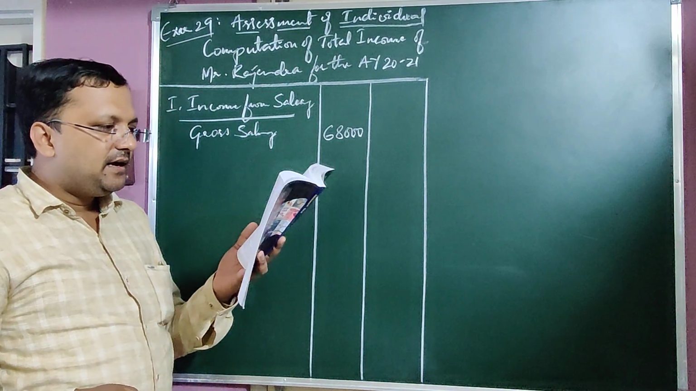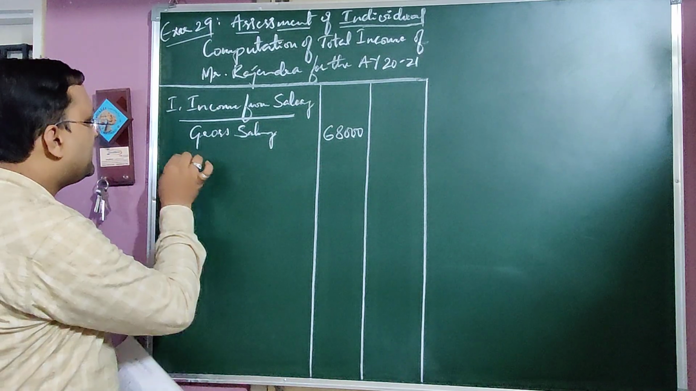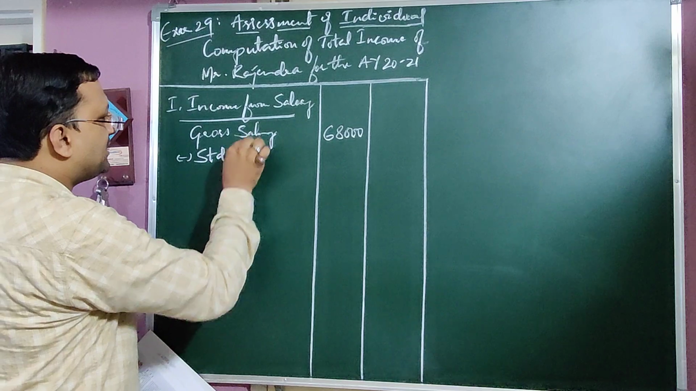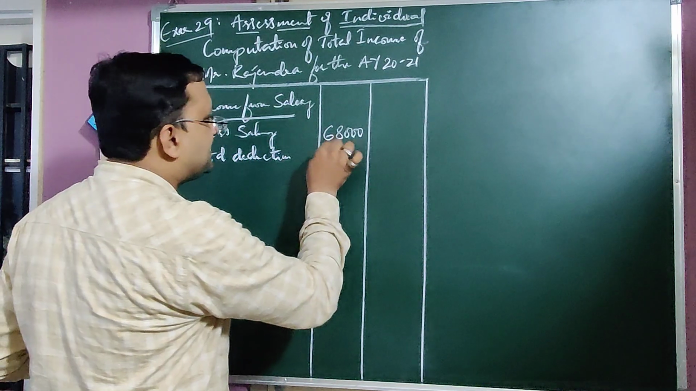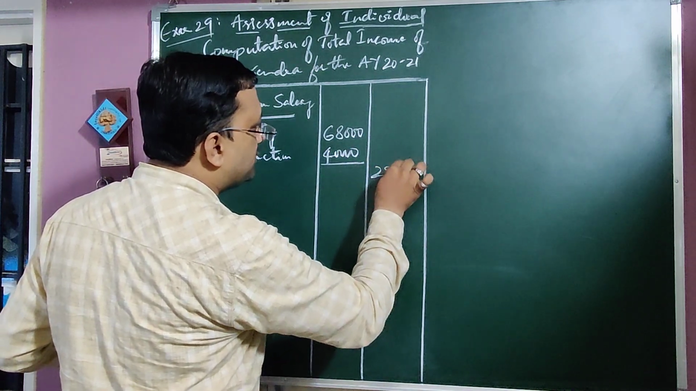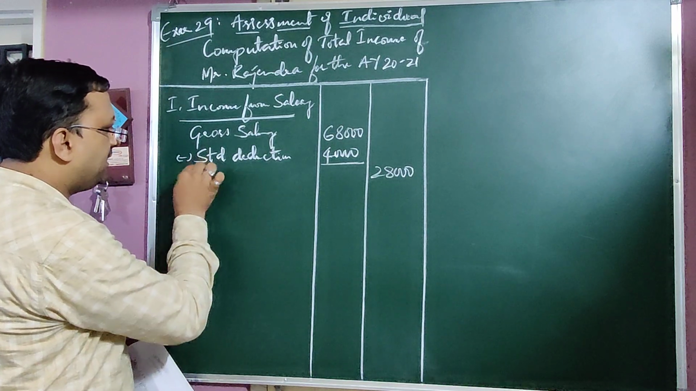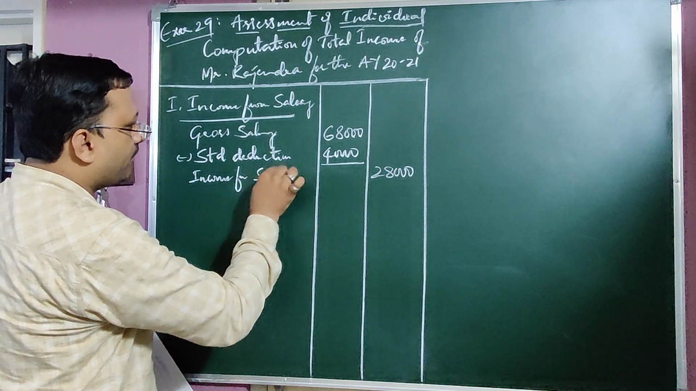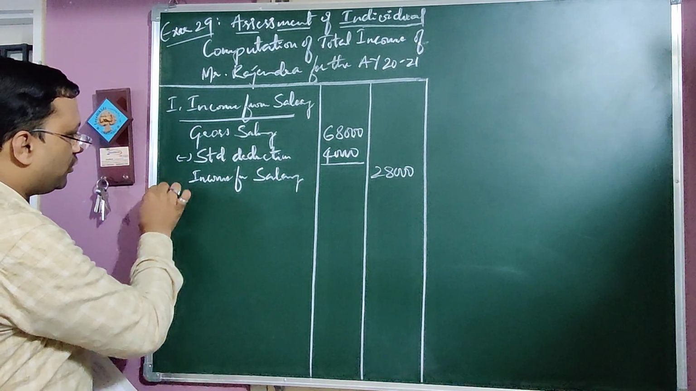Then 68,000 rupees gross salary minus standard deduction. Minus standard deduction 40,000, then 28,000 income from salary. 28,000 income from salary.